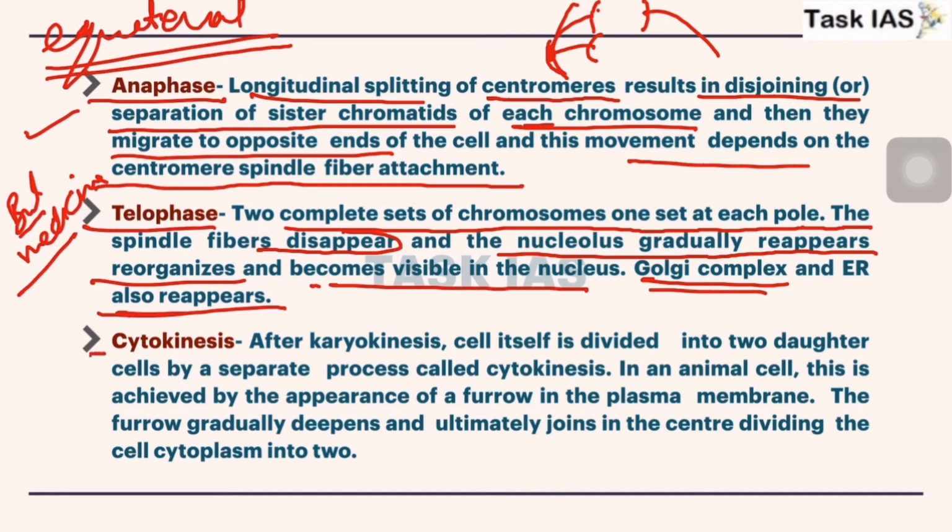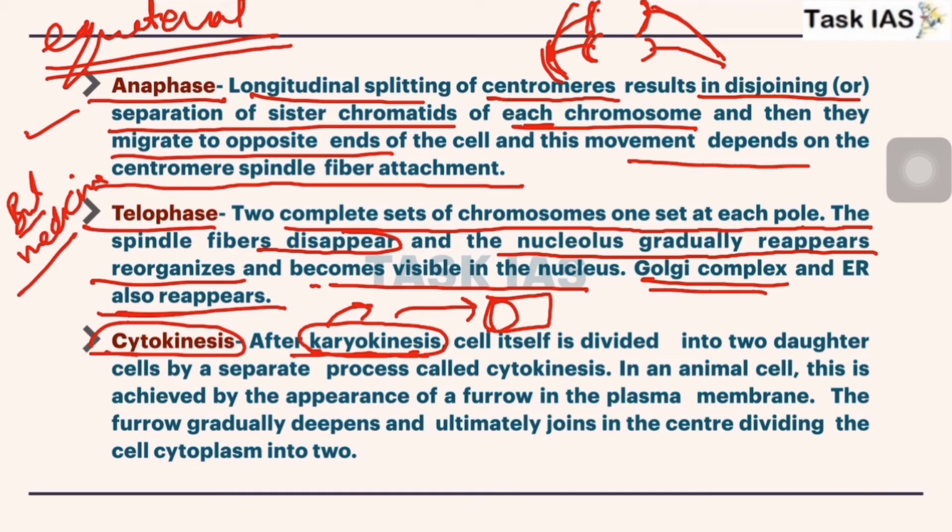Now cytokinesis. One term is karyokinesis. In karyokinesis, nuclear division happens. This word is derived from karyotyping, and karyotyping simply means the study of chromosomes. So from karyokinesis we can infer the division of the nucleus, that is, the chromosome parts are separated and divided into two daughter cells. And in cytokinesis, the cytoplasm is divided.